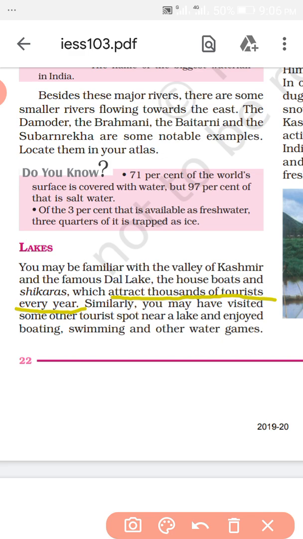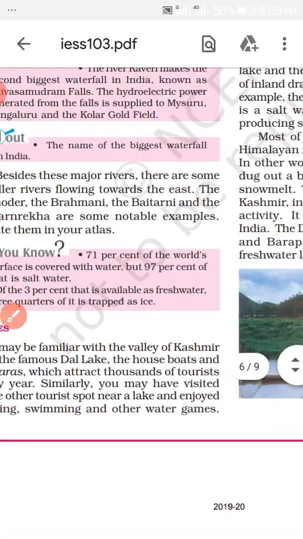Other tourist spots near a lake also enjoy other things. Which things? Boating, swimming, or water games. This is the importance of lakes.